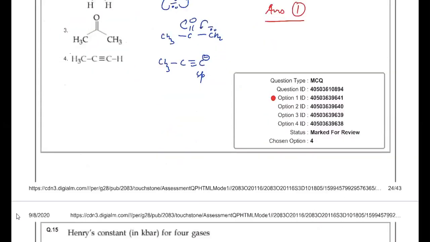Then question number 15. Henry's constant for 4 gases, alpha, beta, gamma and delta in water at 298 Kelvin is given, and the density of water is given. This table implies that, so notice the question carefully. They have asked that you have to report the answer with respect to this table. First case: it is given that alpha has the highest solubility in the water at the given pressure.